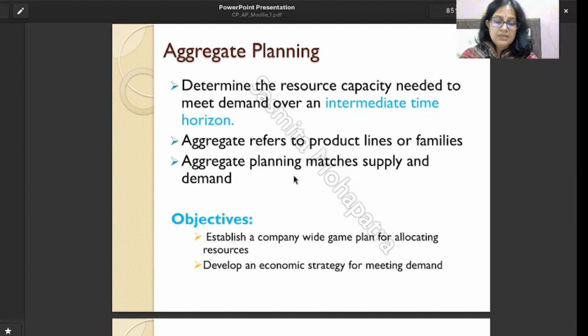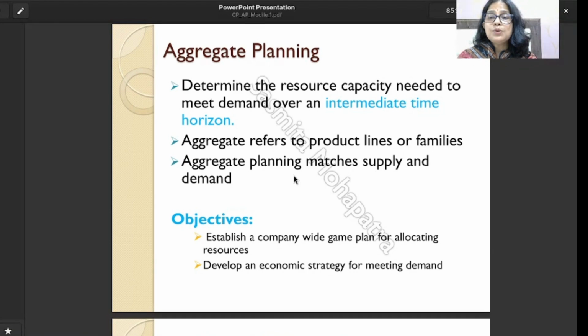Suppose the original Coca-Cola we are producing in this intermediate time horizon is 1000 bottles, Diet Coke is 1500, and Coca-Cola Zero Sugar is 2000. Then what is the total amount? The total is 1000 plus 1500 plus 2000, which is 4500. Suppose we are producing 4500 bottles.